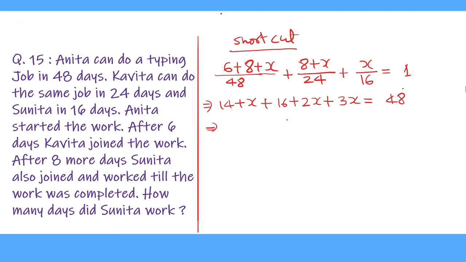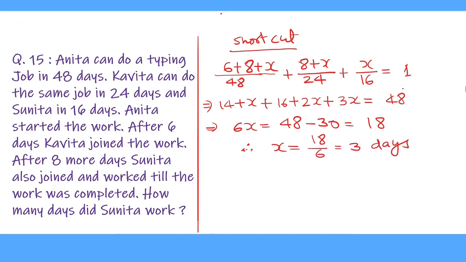Now this is equal to X plus 2X plus 3X equal to 6X equal to 48 minus 14 plus 16, which is 30. This is equal to 18. Therefore, X equal to 18 upon 6, which is equal to 3 days. So, Sunita worked for 3 days along with Anita and Kavita to complete the work.